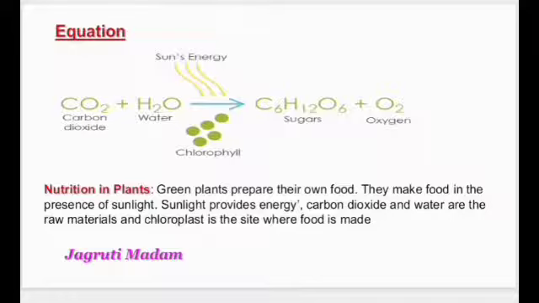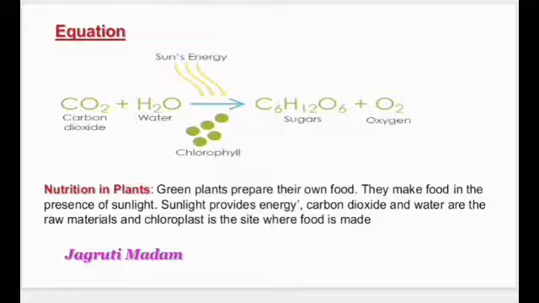So they have chlorophyll pigment, that is the green color pigment in the leaves or the green part of the plant, which has the capacity to trap sunlight. So chlorophyll traps sunlight and provides it to carbon dioxide and water, and they react with each other to give simple sugar, that is a type of carbohydrate, and oxygen gas is released.